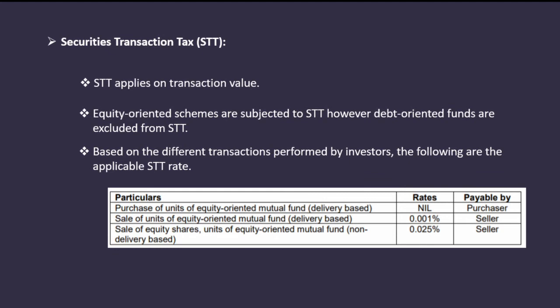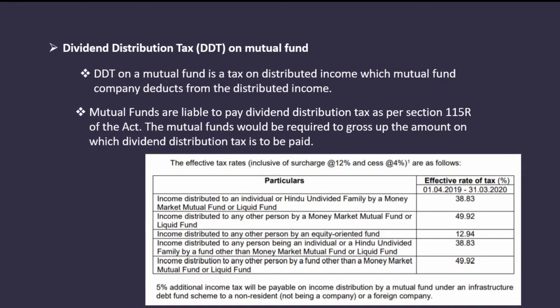Sale of units of an equity-oriented mutual fund, delivery-based, 0.001% of transaction value, payable by the seller. Sale of equity shares or units of an equity-oriented mutual fund, non-delivery based, the rate is 0.025%, payable by the seller.